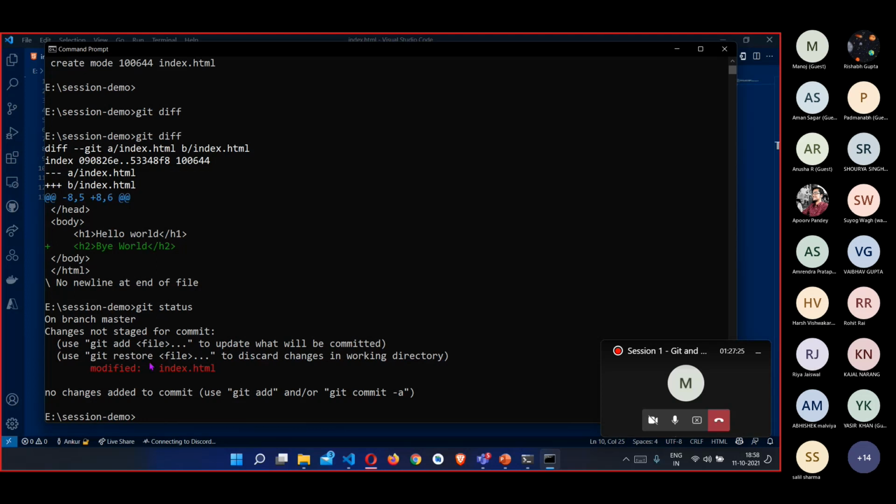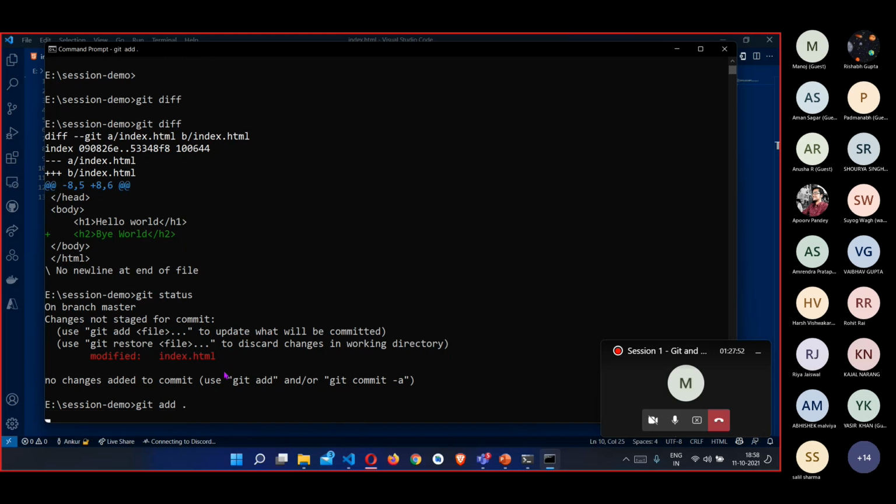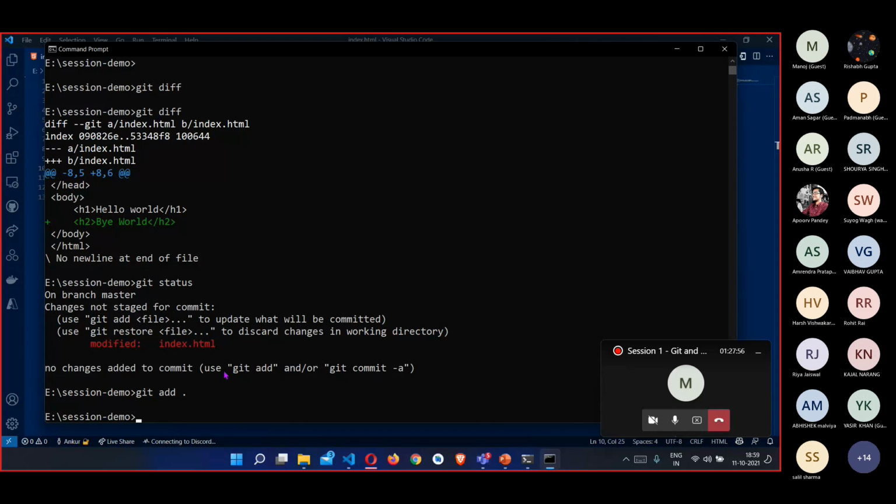In a similar way, we have made this new change, and then we need to add this change in our repository. So we'll do the same steps that we have done previously. I will write git add and index.html. Also, if you have multiple files, for example, you have a style.css also here, you can write that also in this way, and you can directly add all of these changes by using just a dot here. So git add dot. That will directly look for all of the files in your particular directory.